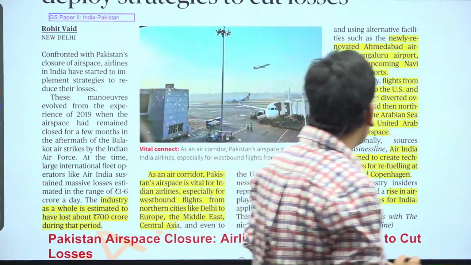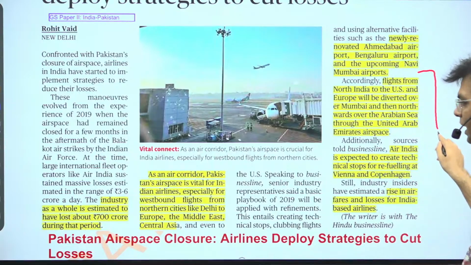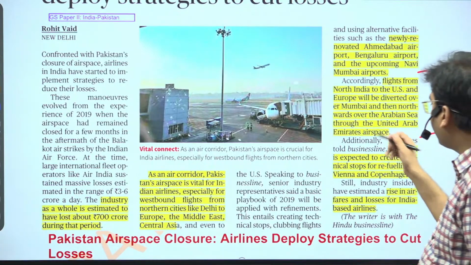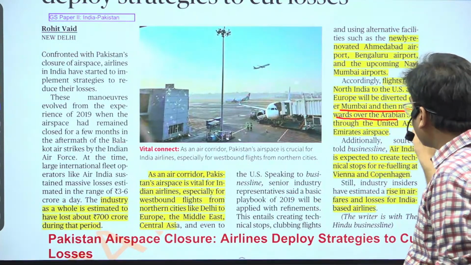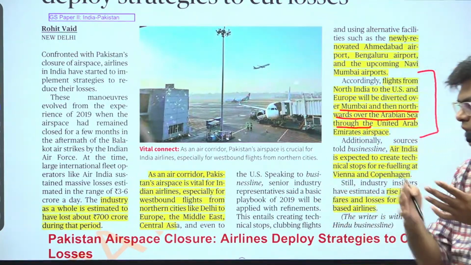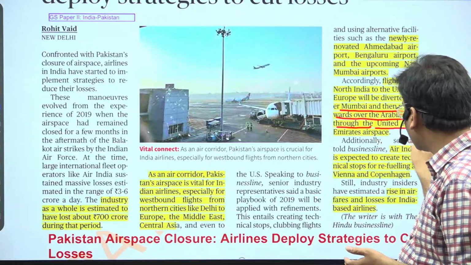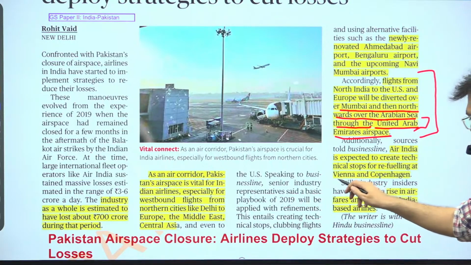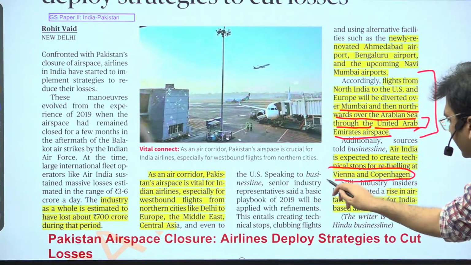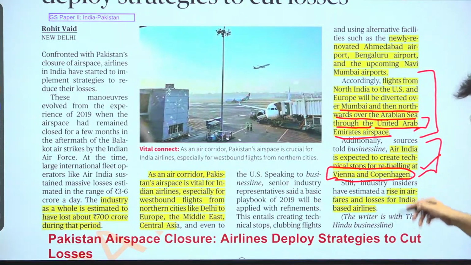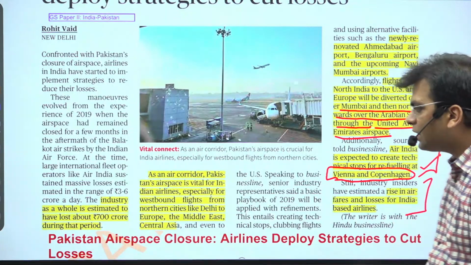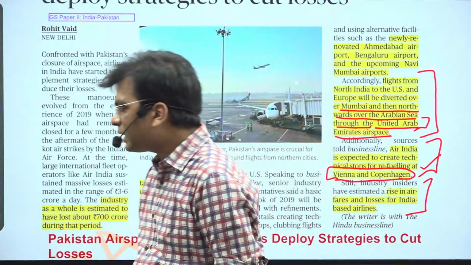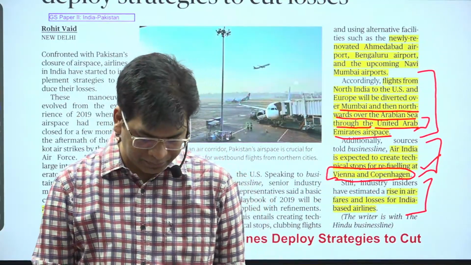India has now diverted and replanned all its flights from southern India, rerouting them and reducing the fuel cost. Here you will see that we are now bypassing Pakistan. Now we are using the airspace of the United Arab Emirates, UAE. You will also see that we have talked to Vienna and Copenhagen, where we will be refueling. So these are the plans. Still, you will see that there will be a rise in air ticket fares. So please remember all these things.